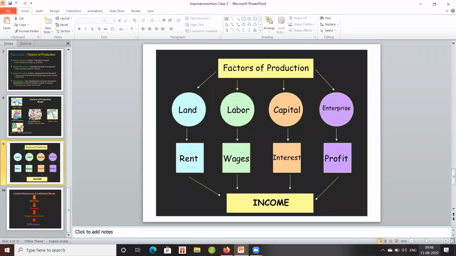For capital, we are paying the interest, and finally, for enterprise, we are earning the profit. Therefore, the remuneration for the factors of production, land, labor, capital, and organization, is nothing but paying rent for land, paying wage for labor, paying interest for the loan received, and making a profit out of our administration. These are all called factor pricing. Based on this only, we are generating the income. So the connectivity between the factors of production and income is nothing but rent, wage, interest, and profit.